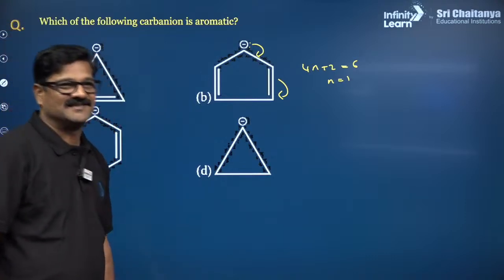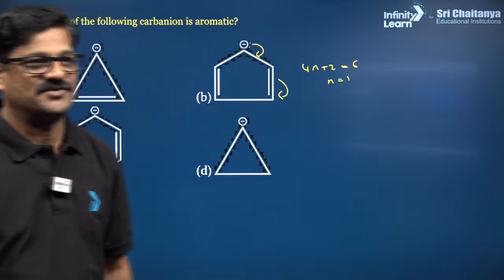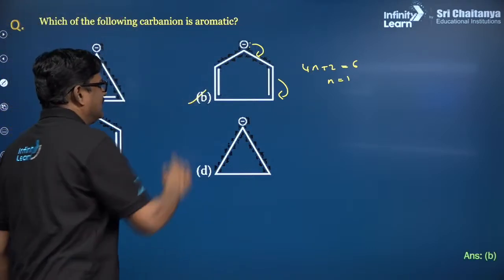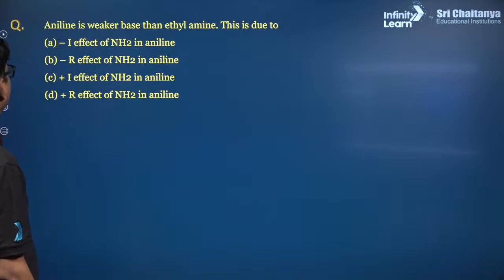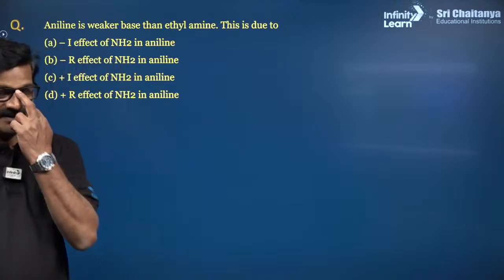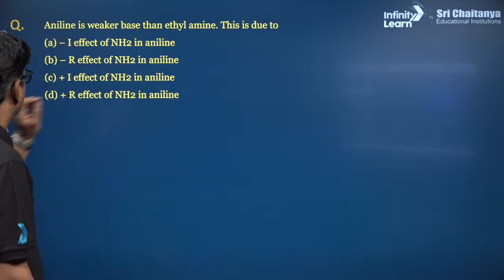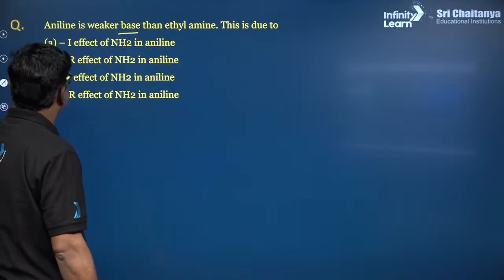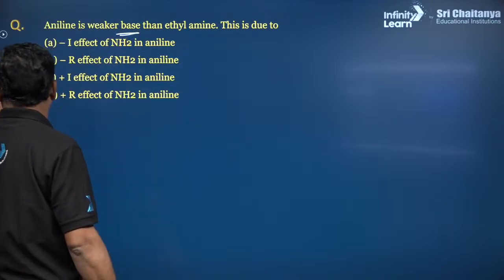One more question. I don't want to disturb much of the time. Srinivasan, perfect. And option is going to be B. Similar to that, aniline is a weaker base than ethylamine. This is due to, okay, basic, base. Here also I have a super awesome trick.